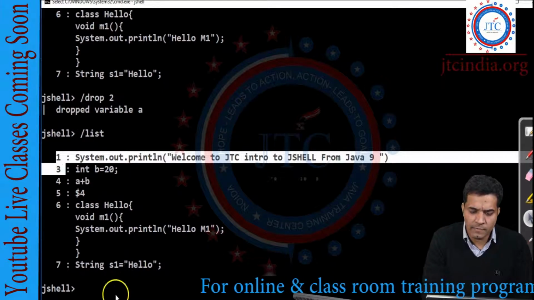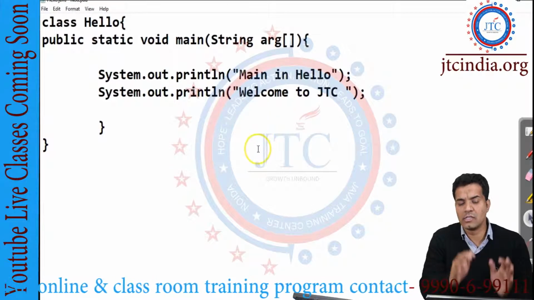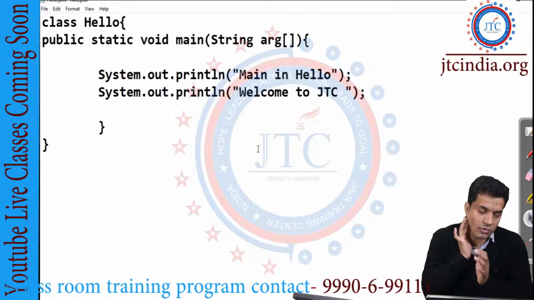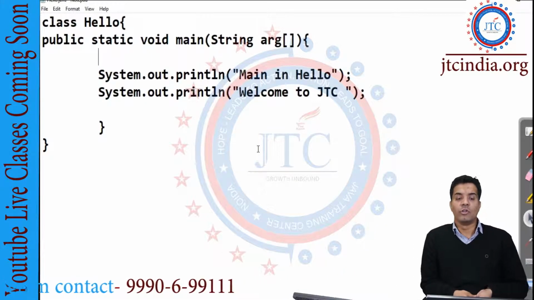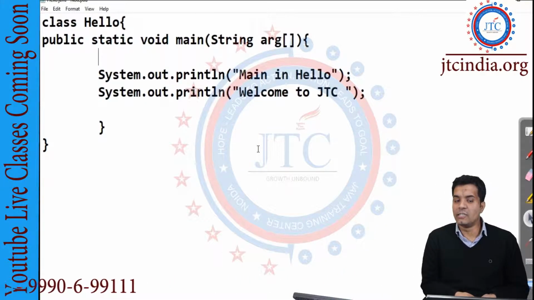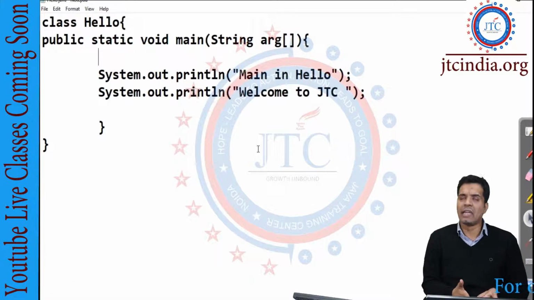So now you have seen that if you wanted to write a program, you can write it like this. Otherwise, these are all very big things: you are going to write a class, you are going to write a main method, String args, main method, welcome to something, n number of options.